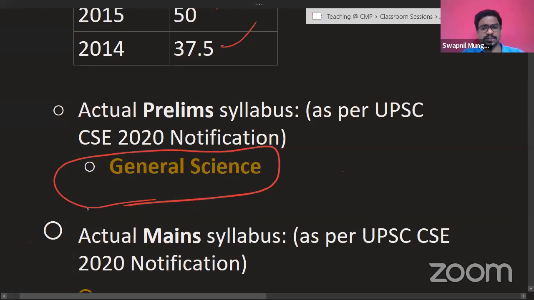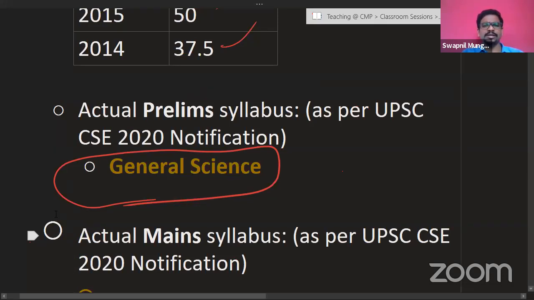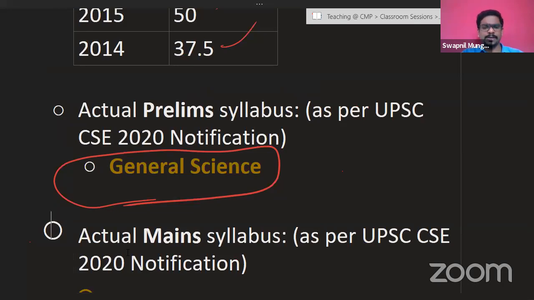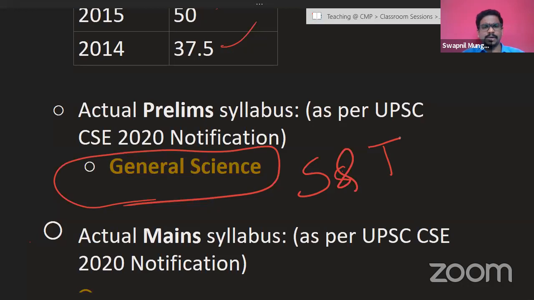Even though it is mentioned as general science, it is kind of a misnomer, because UPSC in the prelims examination asks questions based on science and technology rather than general science. So the science and technology aspect is more dominant. What I mean here by general science is that the questions are not basically asked from the basics of physics, chemistry, maths or biology, but from the application part of it.